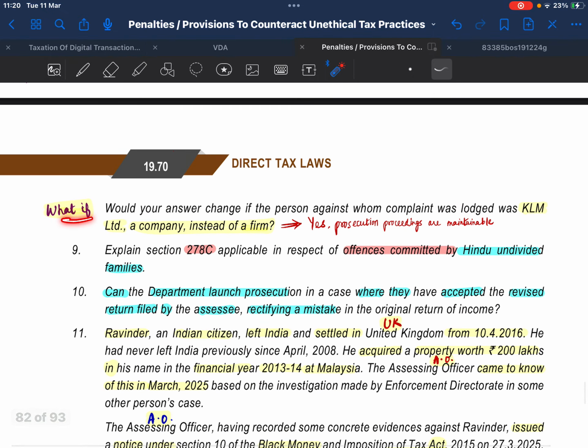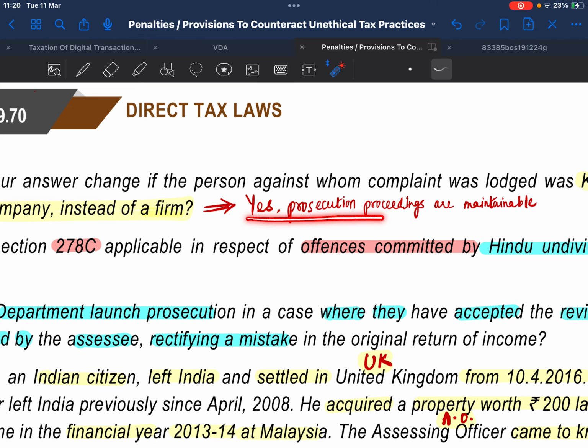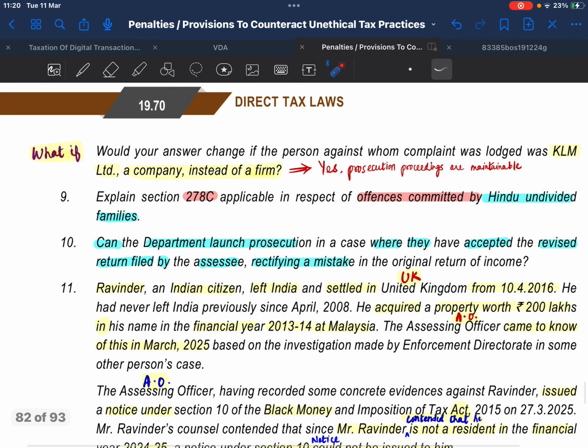What if KLM Limited were a company instead of a firm? Solution: yes, prosecution proceedings are maintainable.